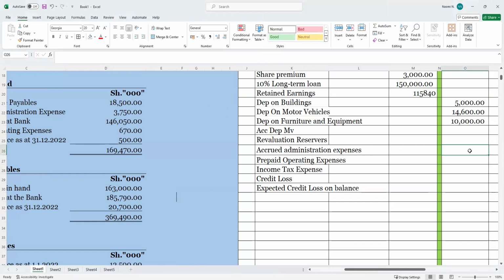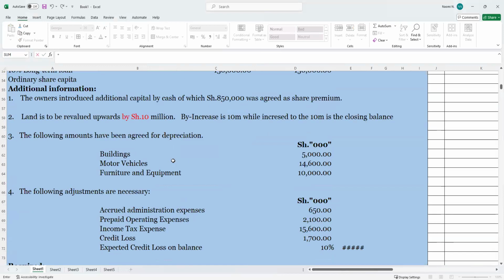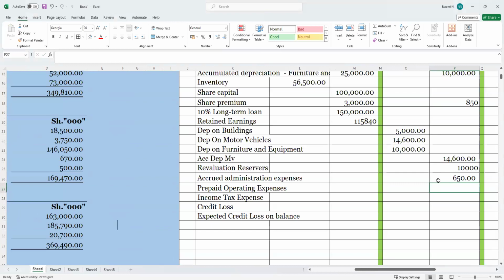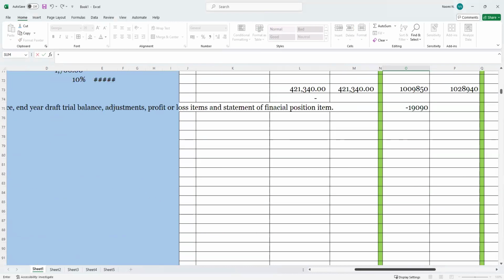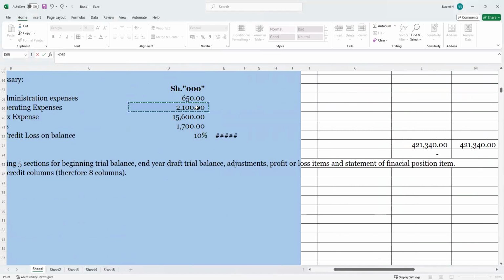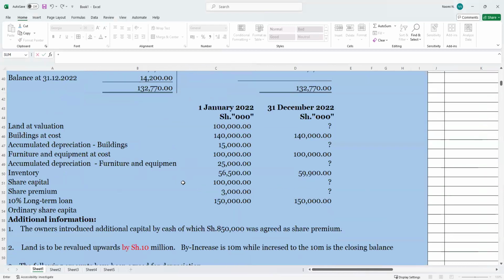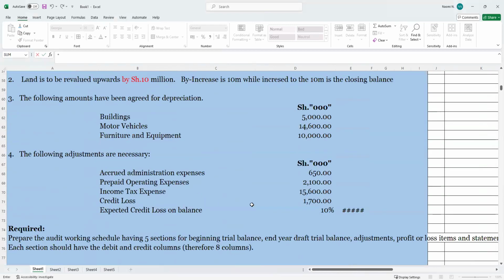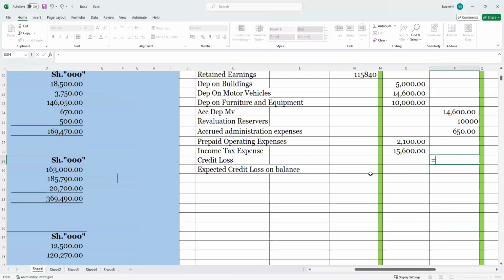So it's equal to accruals. Remember, accruals are our current liability. So we will have to credit. Prepayment is an asset. We'll have to debit with the same amount. Okay. Then we have income tax expenses, that is, this is an expense for us. Credit loss is this side.